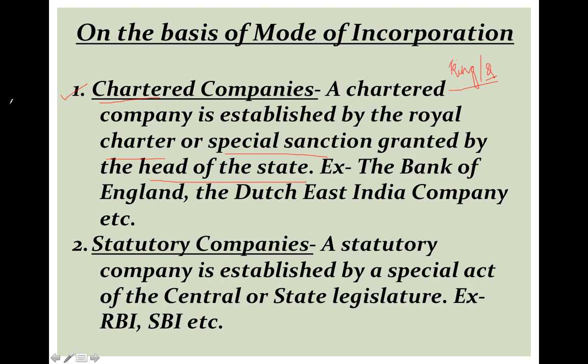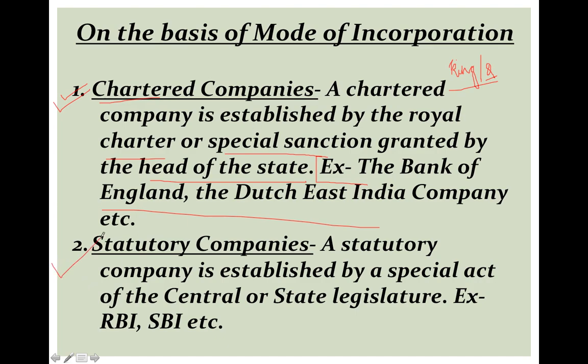So basically these are the monarchical system of companies which have been established by the royal charter or the special sanction. Sanction means the permission granted by the head of the state. And also you need to learn the examples. The Bank of England, the Dutch East India Company, these are the companies which have been established by the king or queen's permission. So I hope you must have got this first type of company, chartered companies.